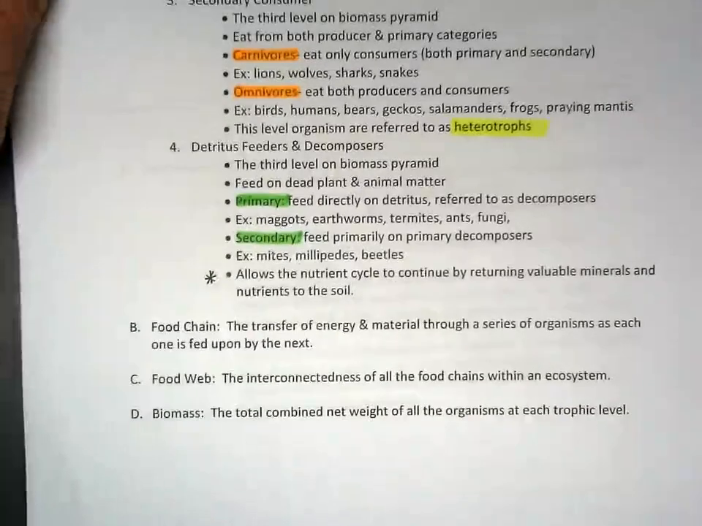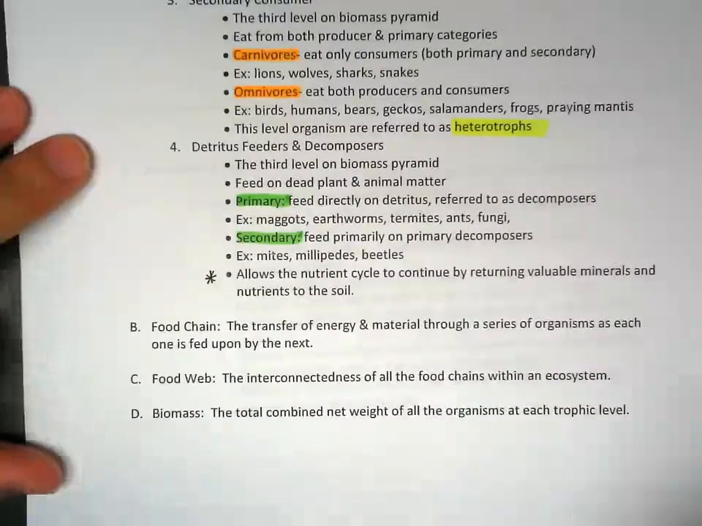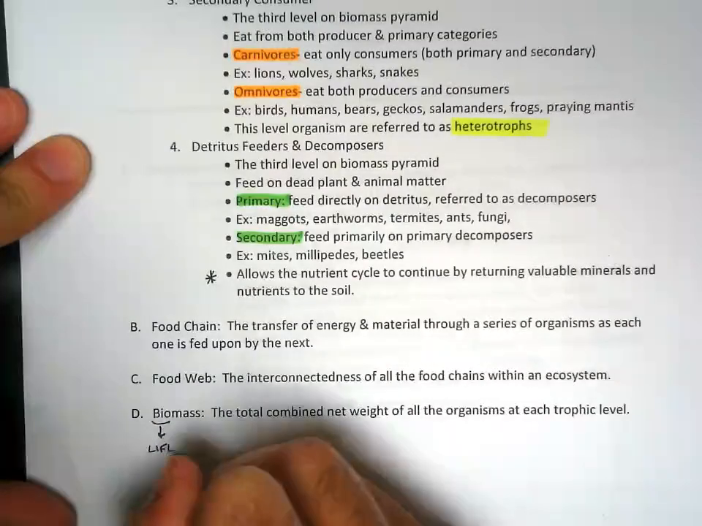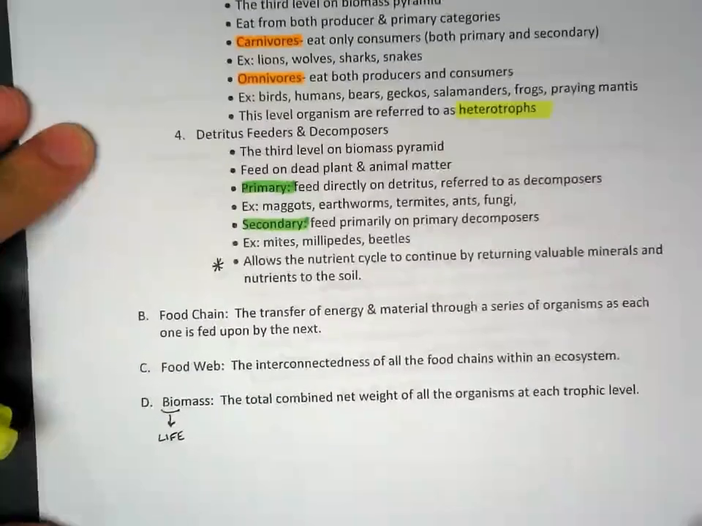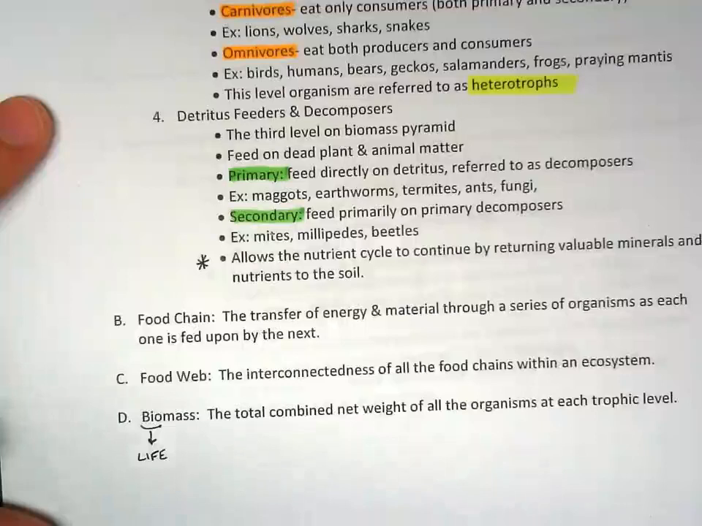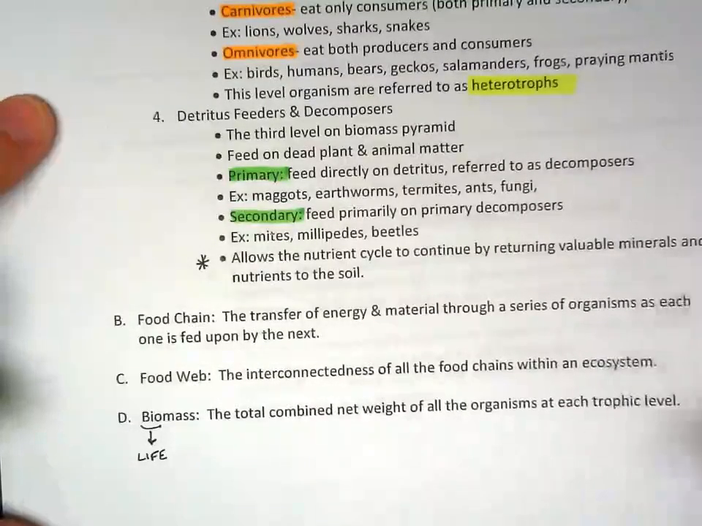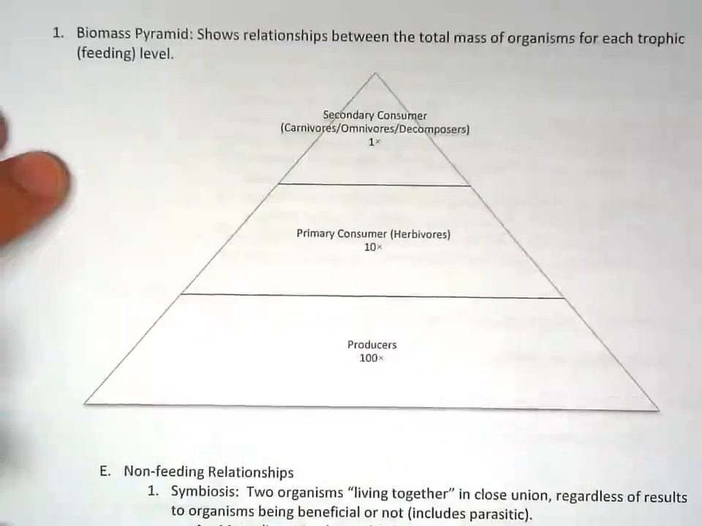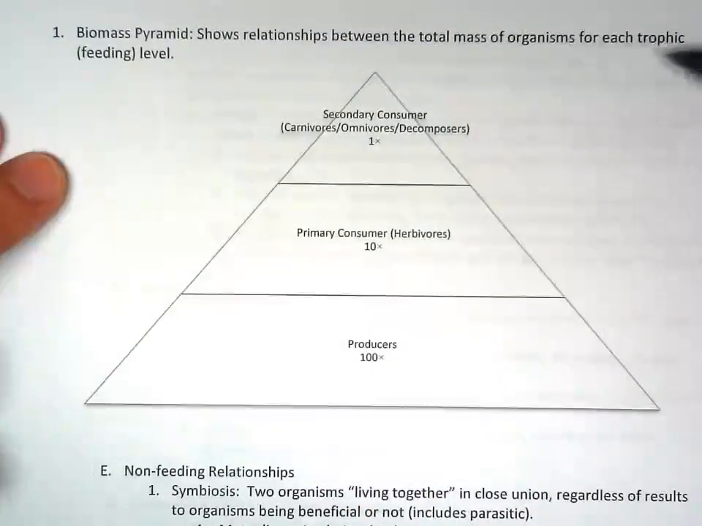And then the term biomass, again, breaking it down, bio referring to life. So this is literally the mass of life, or the total combined net weight or mass of all the organisms at each trophic level. This leads into the second thing we're going to talk about today, which is the biomass pyramid. The biomass pyramid shows the relationships between the total mass of organisms from each trophic or feeding level.